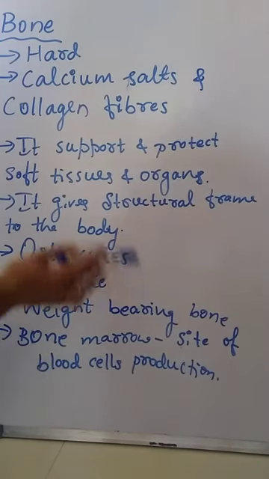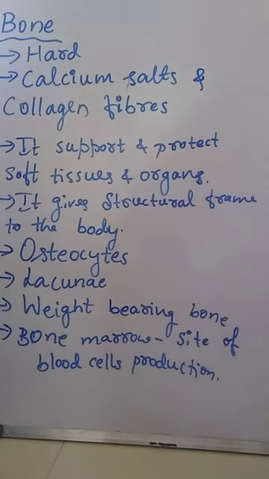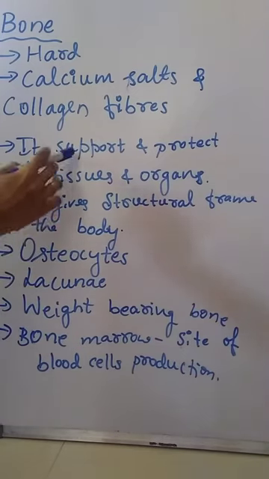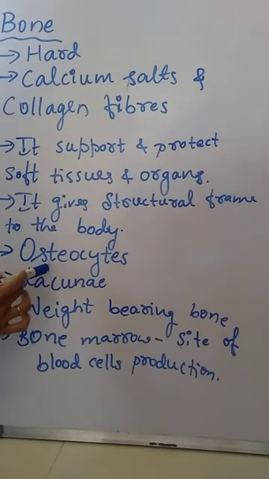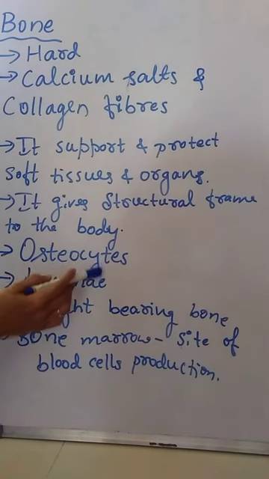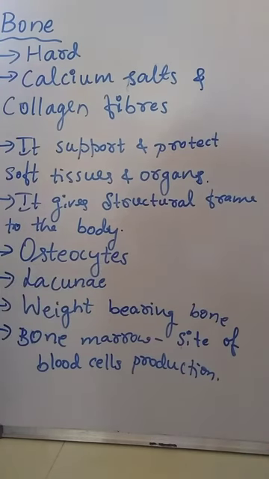This is about bone. We have studied the functions of bone, which are important, and the name of the cells of the bone. Cells of the bone are called osteocytes, and bone is rich in calcium salts, the salt called calcium phosphate. This is about the structure and function of bone.